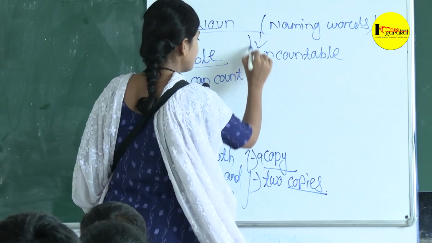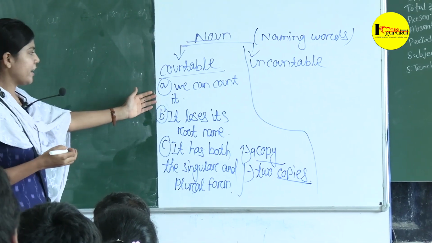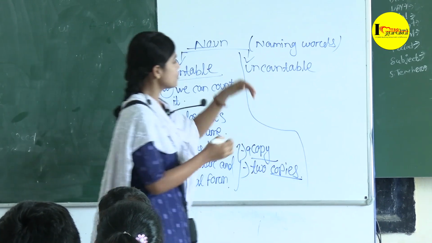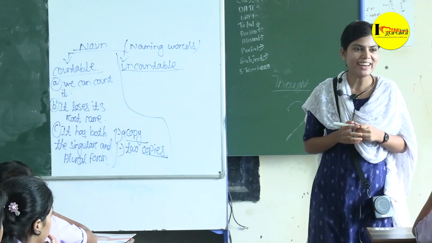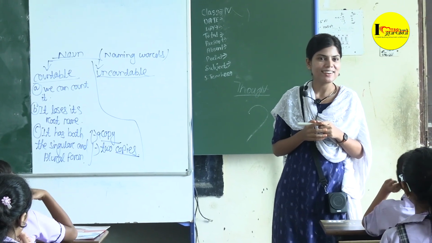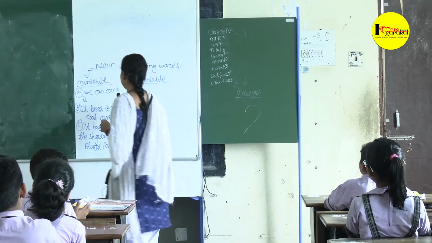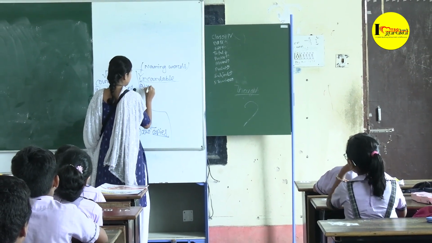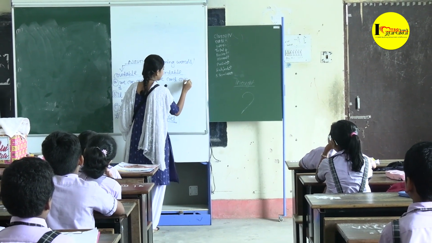So now we'll move to our uncountable noun. As I have written here, we can count it. So we cannot count it. Very nice. Speak loudly. We cannot count it. Clap for him, children.